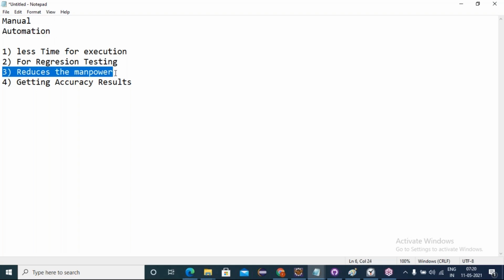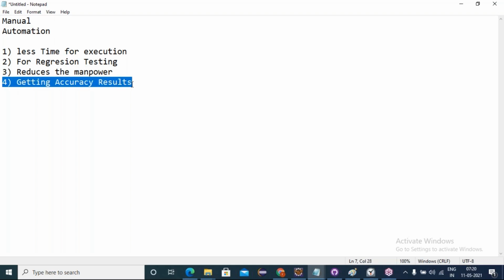That same steps we can click on run to execute in parallel on multiple systems and multiple browsers. So as per the instructions we give, it is going to execute. If any deviation comes, it gives a fail. If not, it gives pass. There we expect accurate results when going with automation. These are the key benefits of coming to automation.